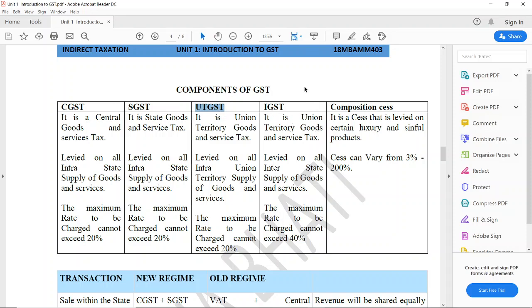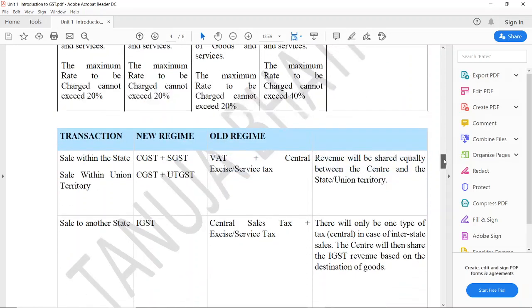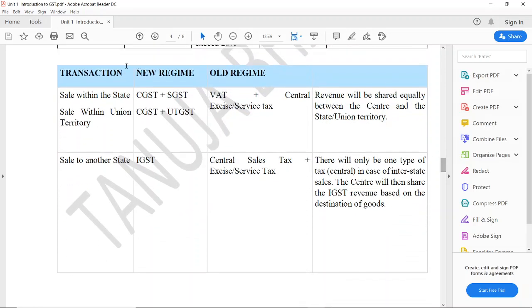IGST is Integrated Goods and Service Tax, and it is levied on the interstate supply of goods and services. The maximum rate that can be charged cannot exceed 40%. Composition cess is a cess that is levied on all luxurious and sinful products, and the composition cess rate may vary from 3% to 200%. Next, let us see transactions in pre-GST and post-GST.